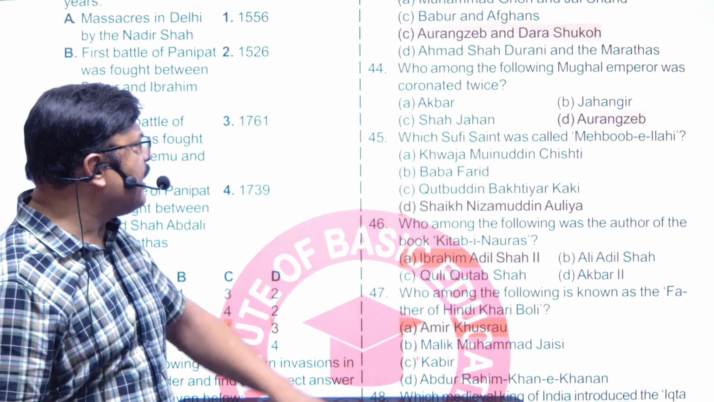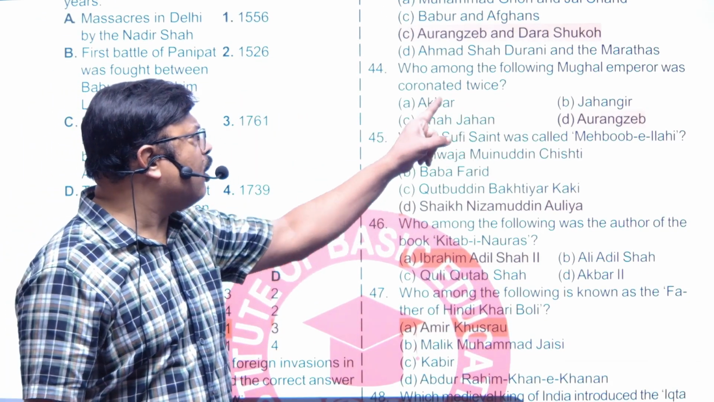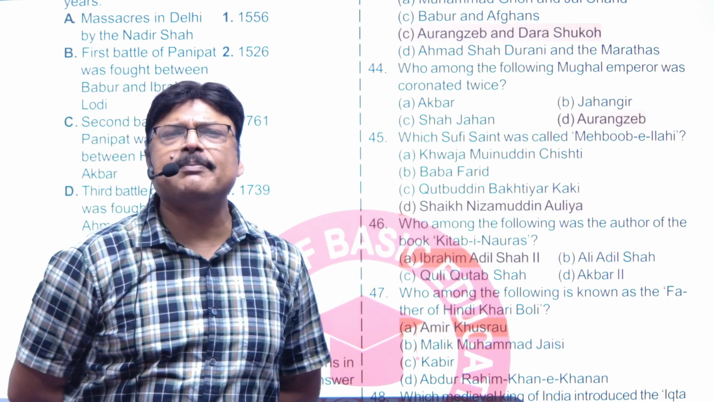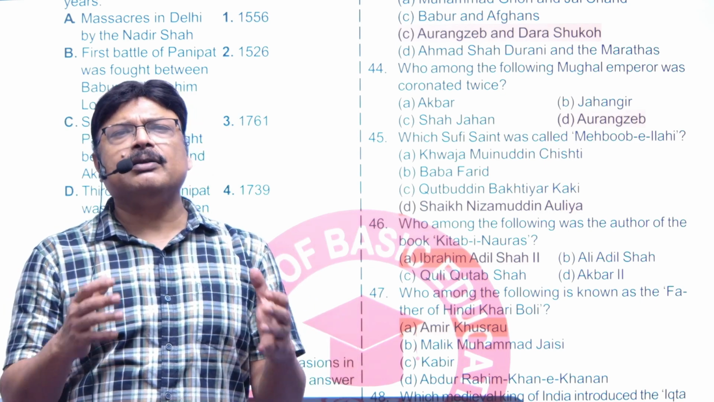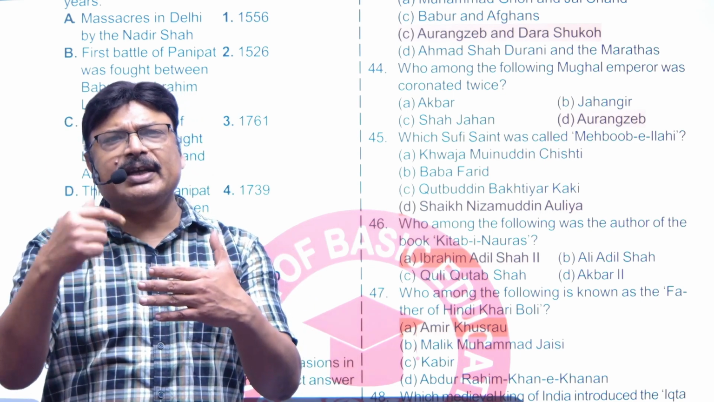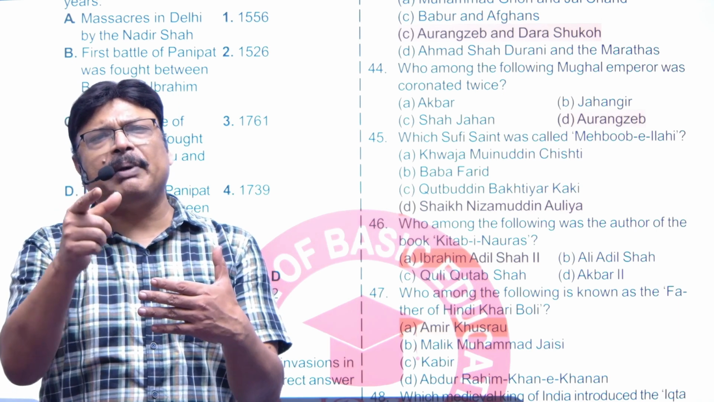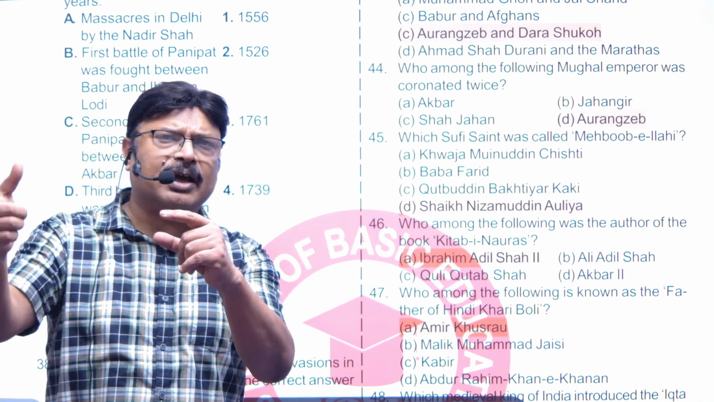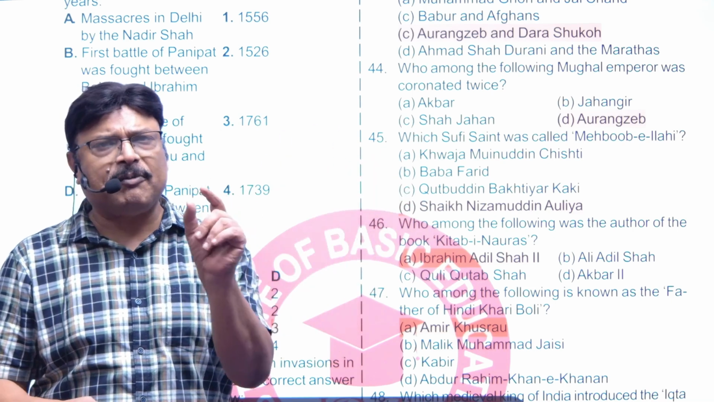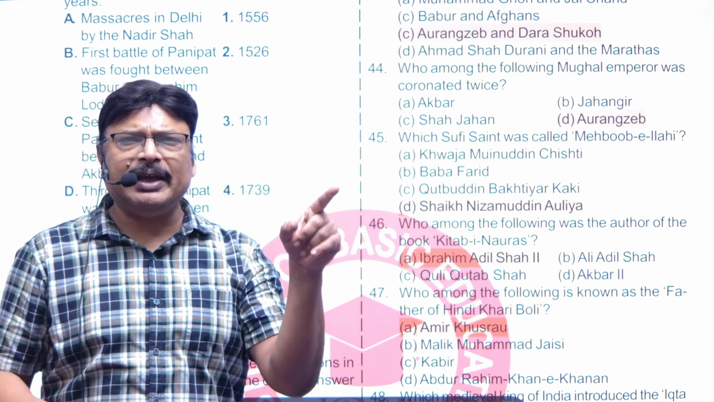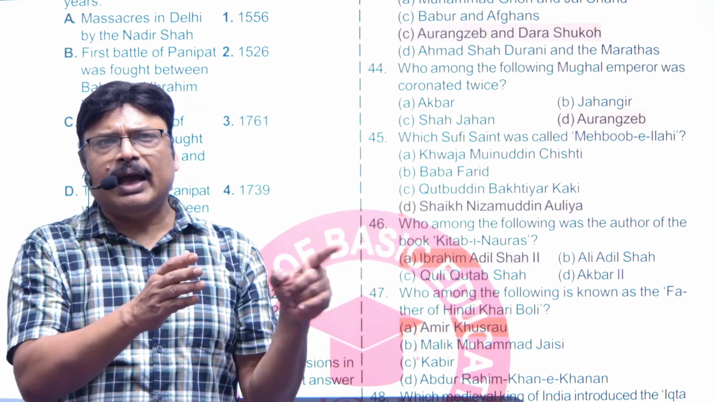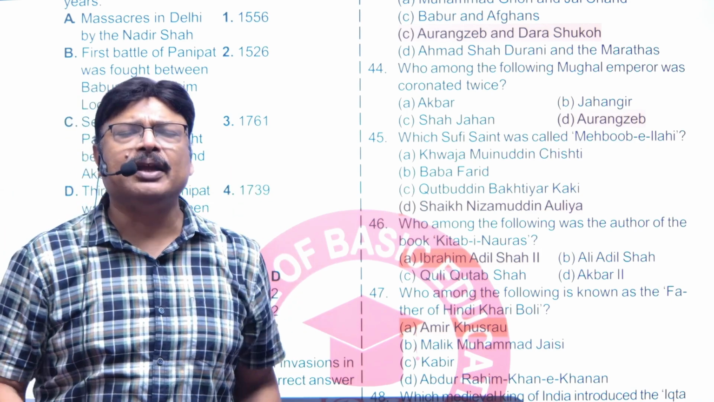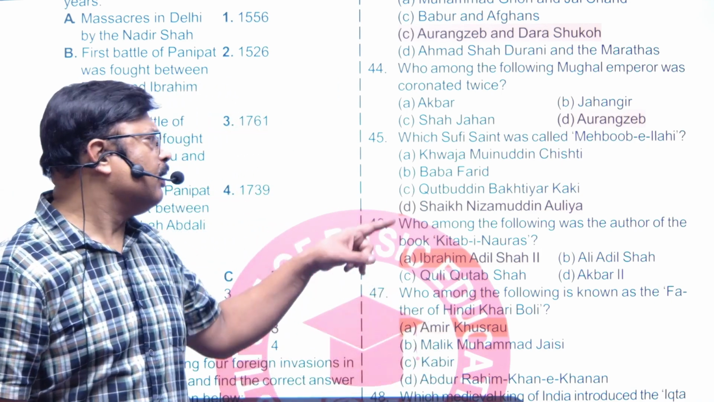Question number 44 says, which of the following Mughal emperors was coronated twice? Again the answer is Aurangzeb. Aurangzeb coronated himself after winning the battle of Dharmat and then defeating Dara Shikoh individually in the battle of Samugarh. He entered Agra, coronated himself there, imprisoned Shah Jahan, and did all this in 1658. In 1659 he went to Delhi, killed Dara Shikoh, and coronated himself for the second time in Delhi. So he coronated once in Agra, second time in Delhi, and he is the only Mughal emperor to do so.